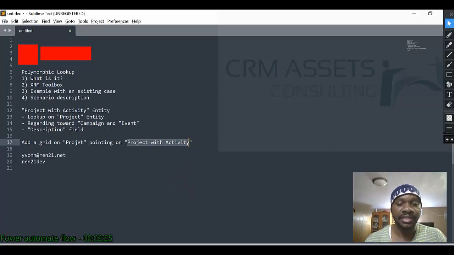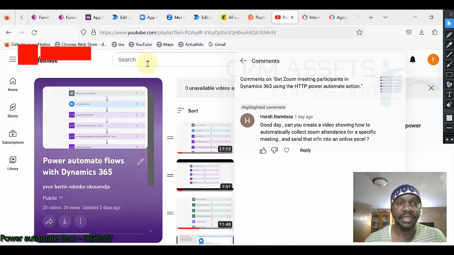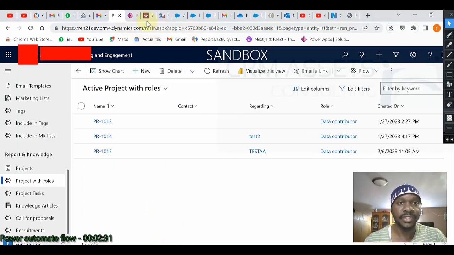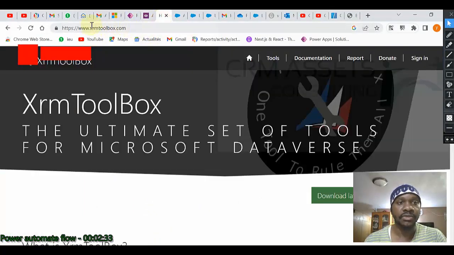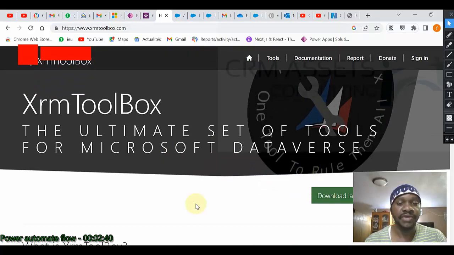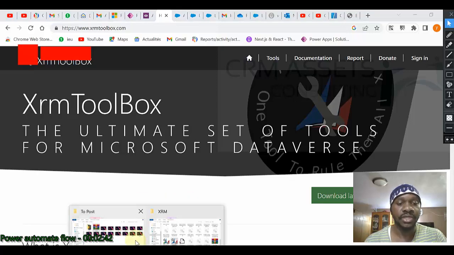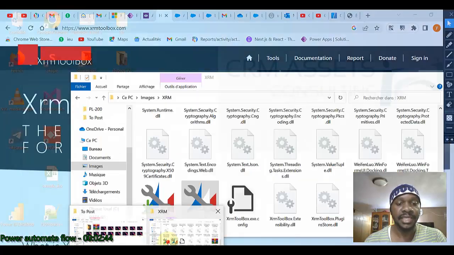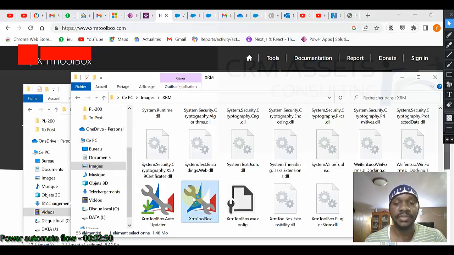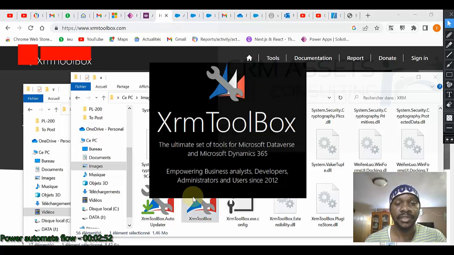So first of all, from here you can download XRM Toolbox. You just click on download latest version and you have it. Once you download, you will unzip the file and then you will run this XRM Toolbox application to make it run.